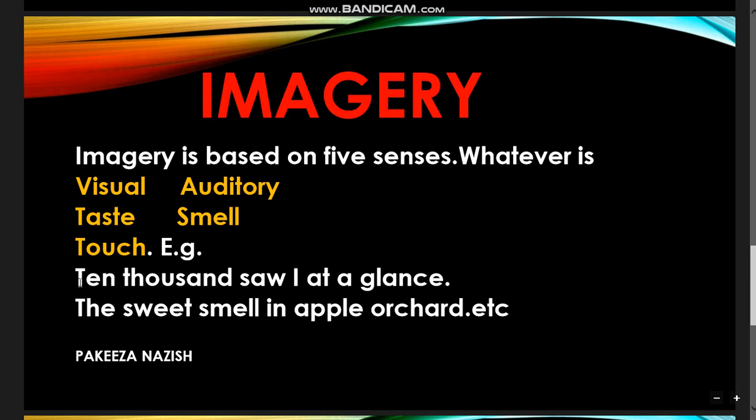For example, in the poem Daffodils, "Ten thousand saw I at a glance." So he is seeing the ten thousand daffodils in the poem. Or the sweet smell in the apple orchard, or in the poem Stopping by Woods on a Snowy Evening, there is a sound of downy flakes or the horse bell. So that is a sound which one can hear, and we call that imagery. So anything in poetry based on the five senses is called imagery.